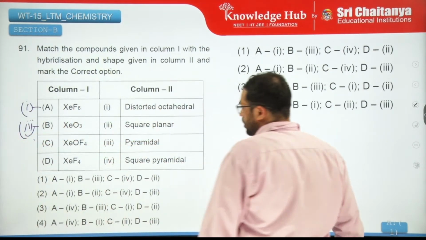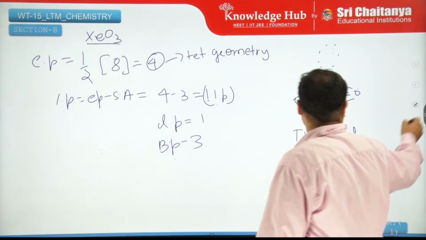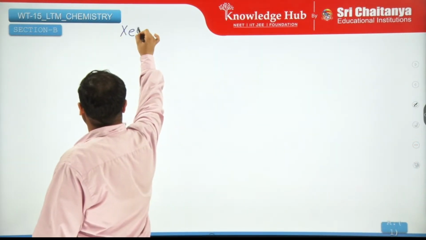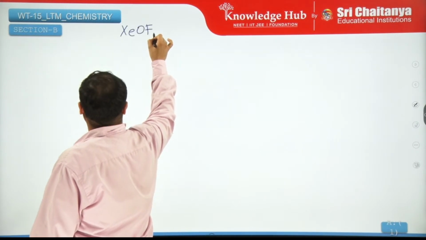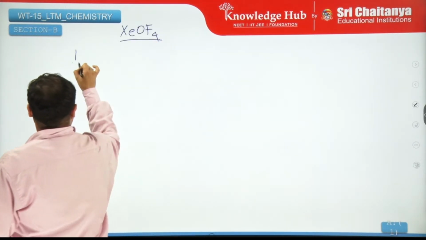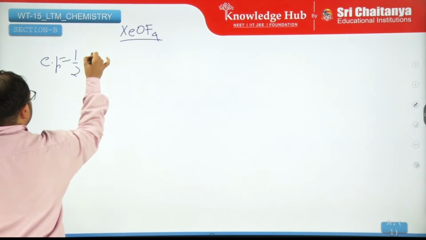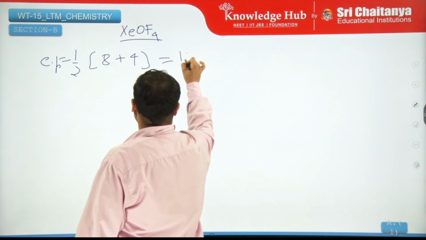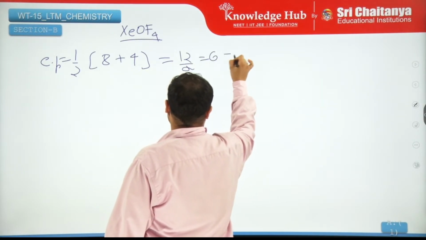Moving on, XeOF4. Let us clear this out. So half of 8 plus 4, 12 by 2, 6 electron pairs.